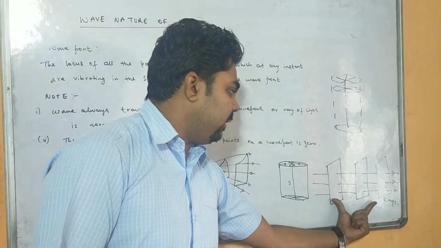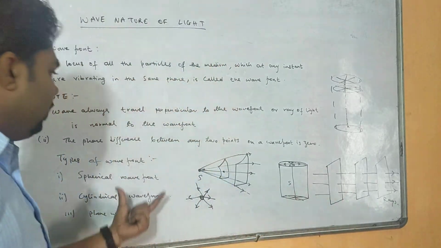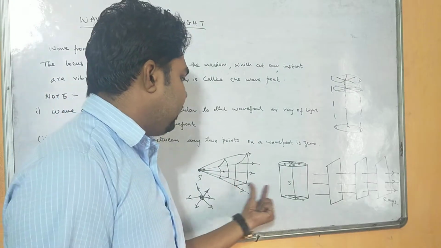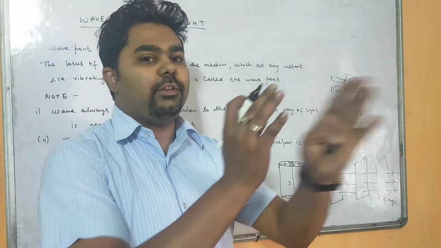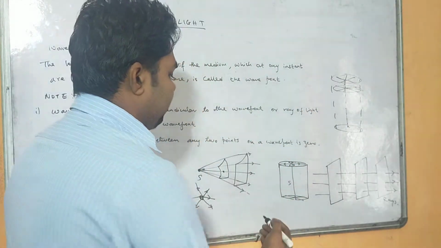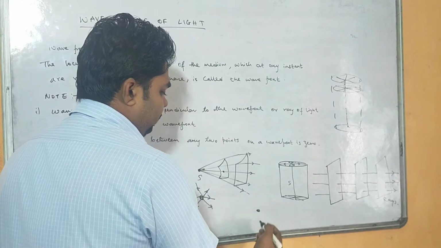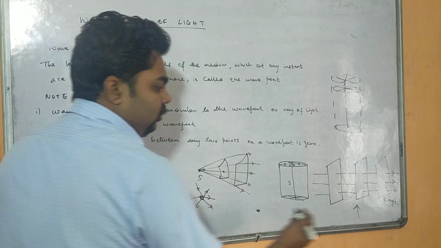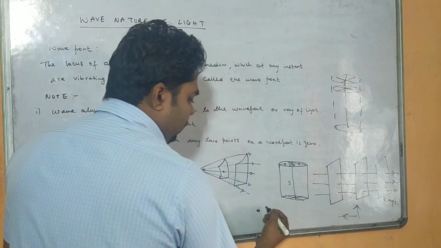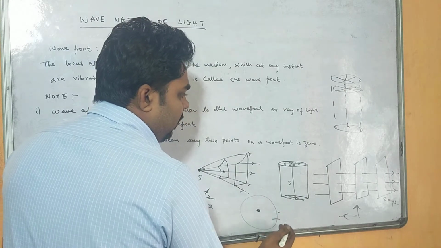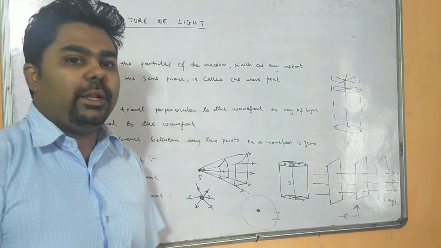And what about the plane wavefront? When you view a spherical or cylindrical wavefront from a far distance, for example, this is the point source and you are very far from it, then a small portion of this wavefront will appear to you as a plane wavefront.